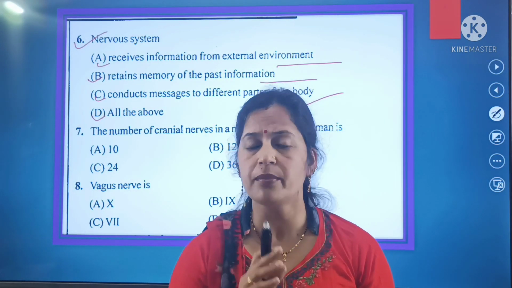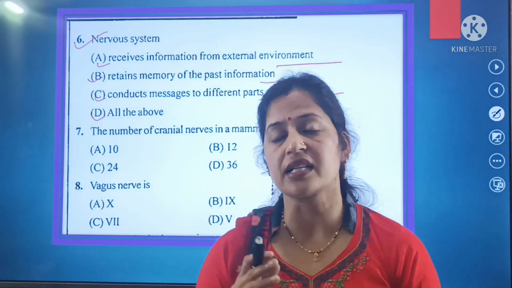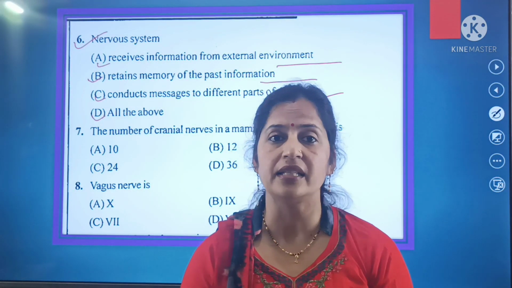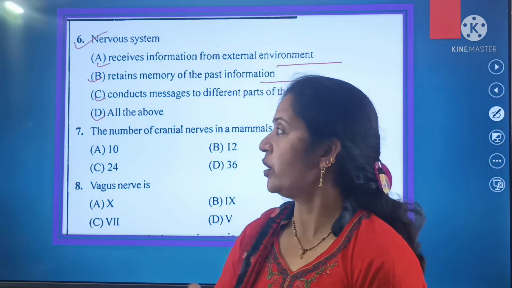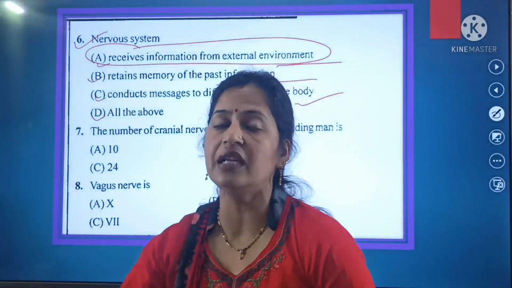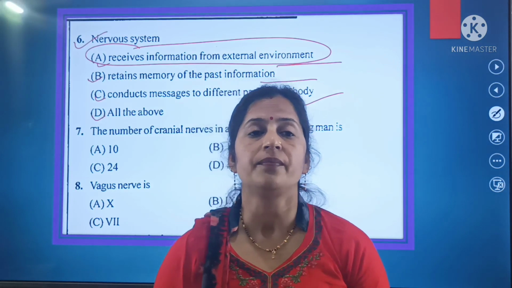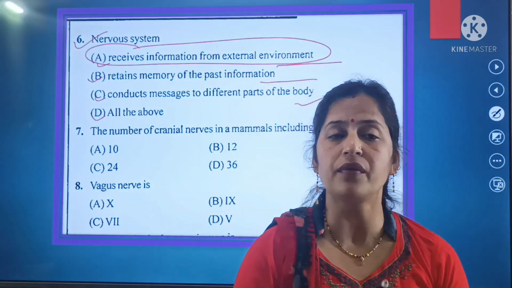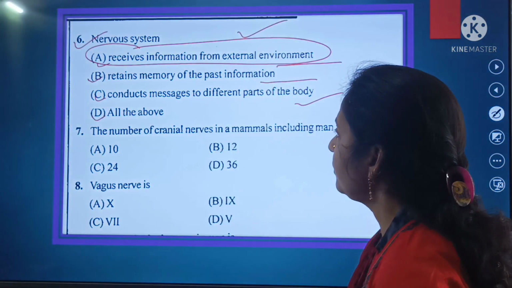So here beta, the nervous system receives the information from the external environment and after that it transfers the information to the different parts of the body. So here this is the right answer.